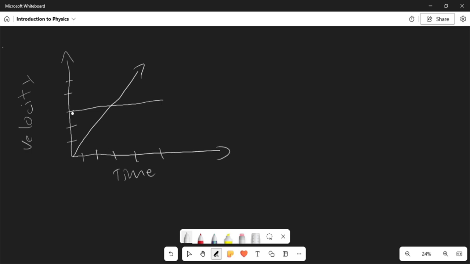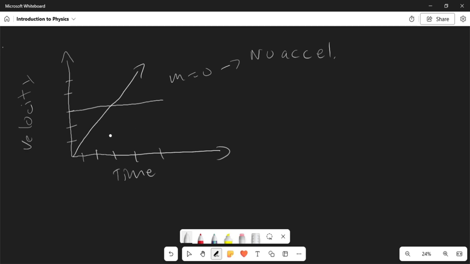Well, that would be a constant speed or a constant velocity. In this case, we're using velocity. So you have a constant velocity of 30 miles per hour. You're not changing your speed. When you have a constant velocity, what is the slope of a horizontal line that crosses the y-axis? Well, the slope is 0. And when the slope is 0, that means there is no acceleration.